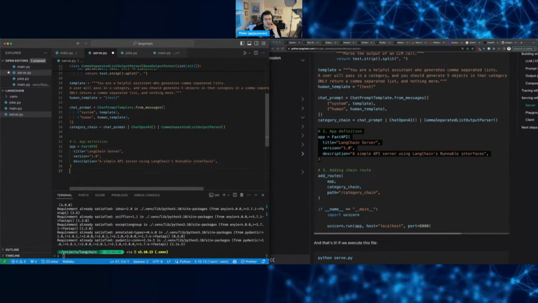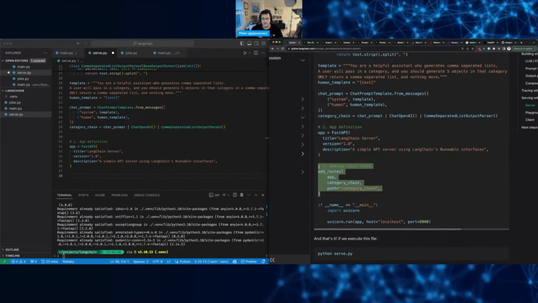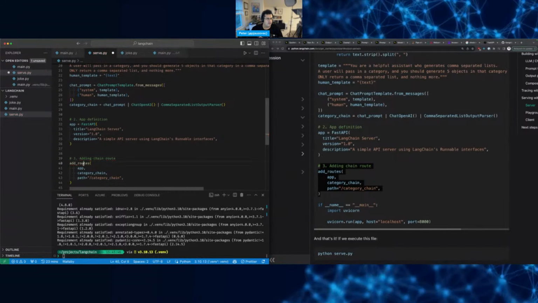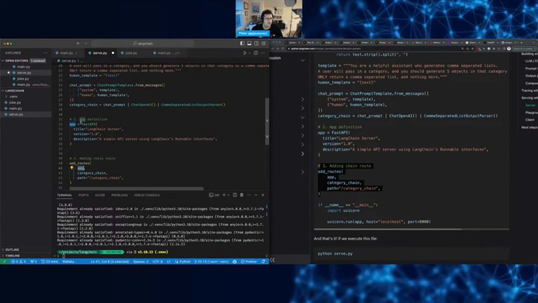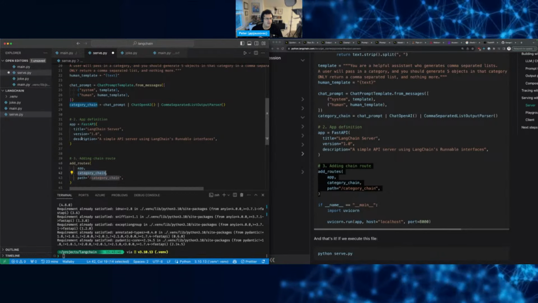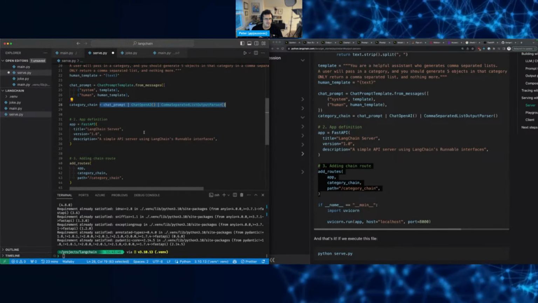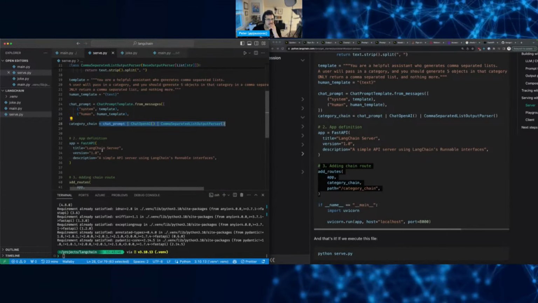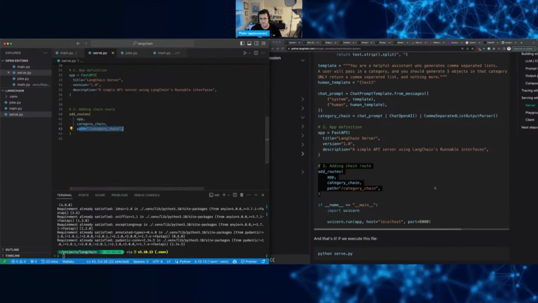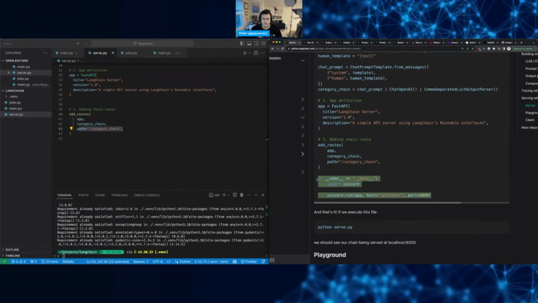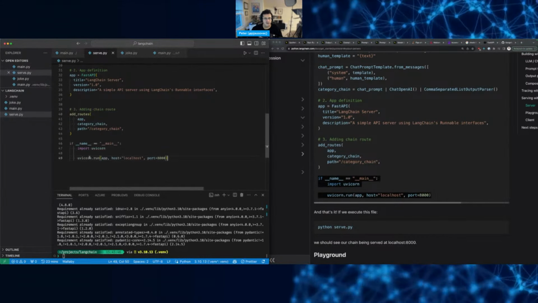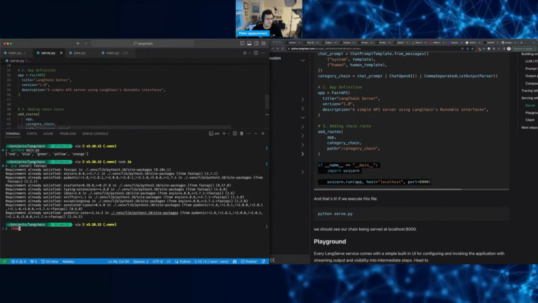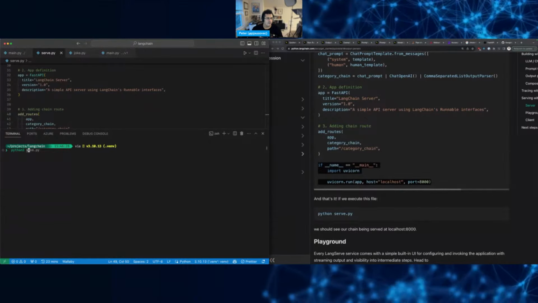Yeah, simple API. Okay. And then we add a route to this FastAPI app. The category chain is the chain of the prompt, the model, and the parser. And then path is just where the path is available. And then this is just hosting it, right? Or serving it, I guess. Okay. So let's see if we run this. python3 serve.py.